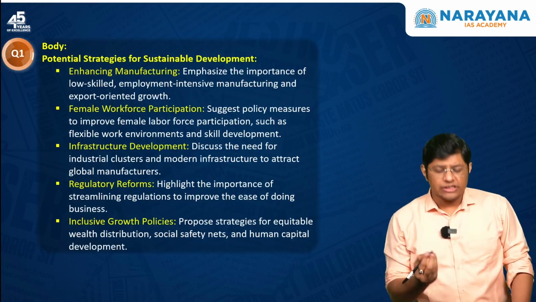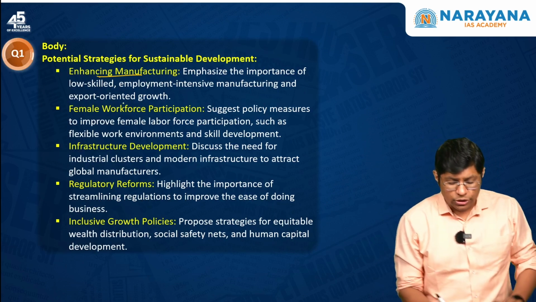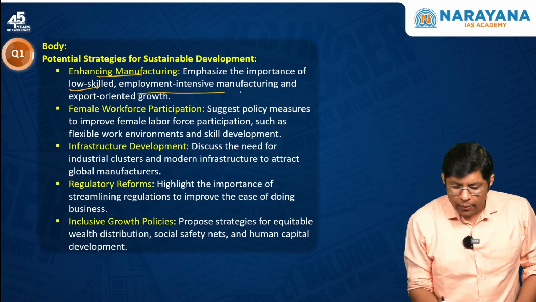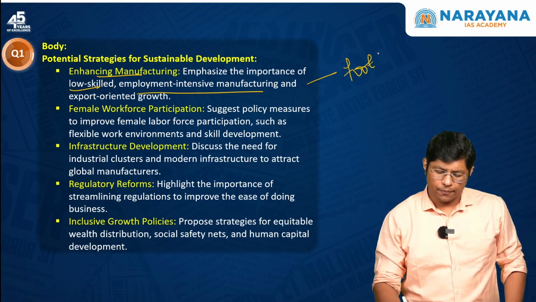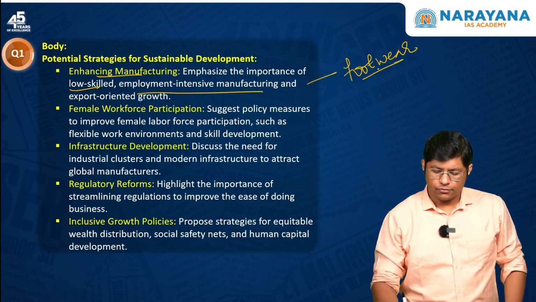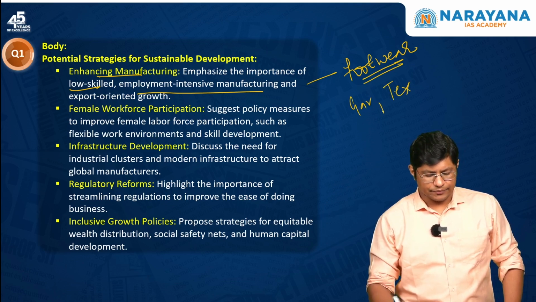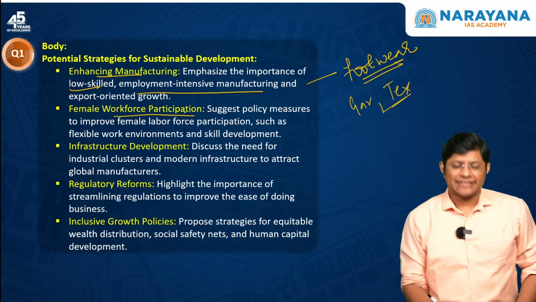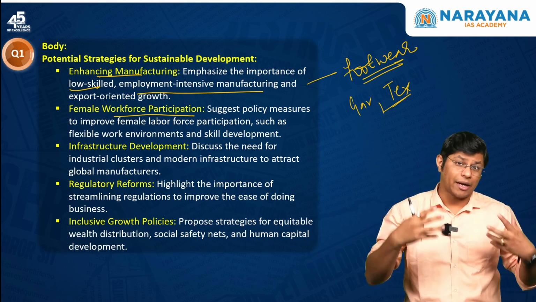Then strategies: we have to enhance manufacturing, that is, highlight the importance of low skilled, employment intensive manufacturing sectors like footwear, garments, textiles, etc. Female workforce participation can be increased by empowering women by imparting skills.